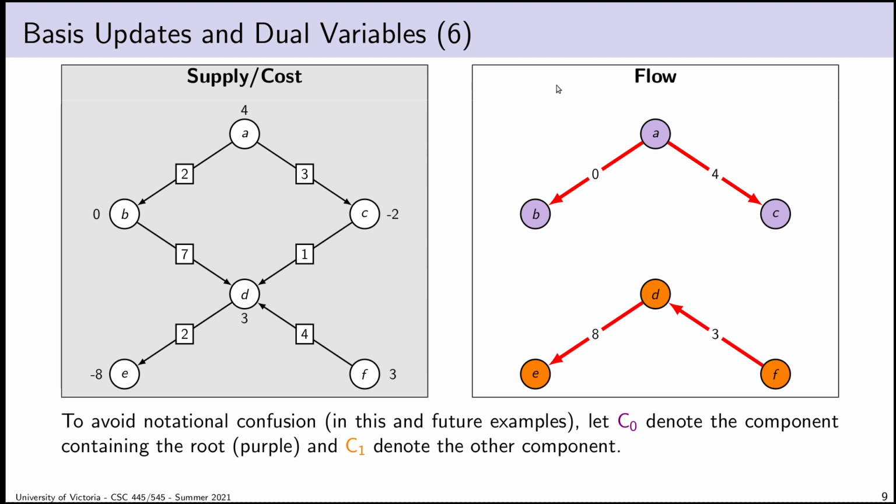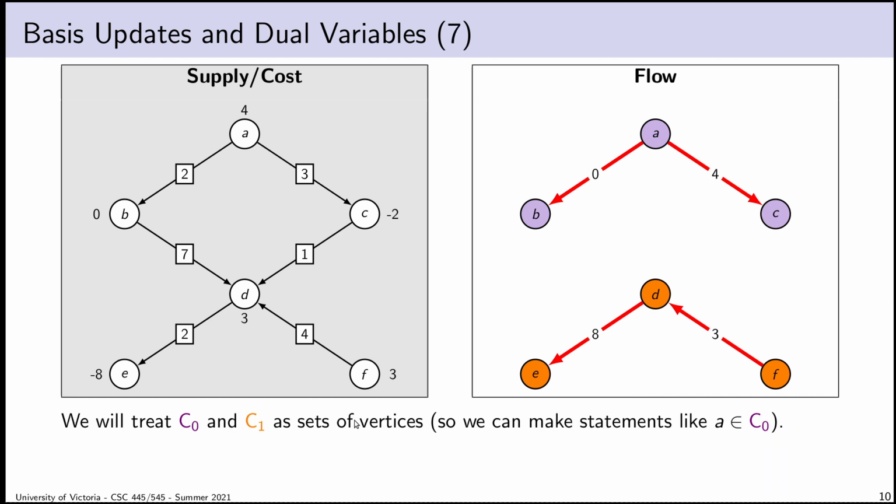The only compromise I could come up with here is we'll call this component C0, but I'll always color code it purple, so we remember that purple goes with the root, and therefore C0 is the root component. C1 will be color coded orange. Hopefully that's a good enough compromise, because we're going to need to use these names over and over again in this lecture. Similarly, I'm going to treat the components C0 and C1 as if they're sets of vertices. So I could reasonably say that, for example, B is an element of C0, and that's just a notational device. I'm not going to actually do any algebra with these sets, but if I ever want to talk about something being in the set, I want to use set membership notation.